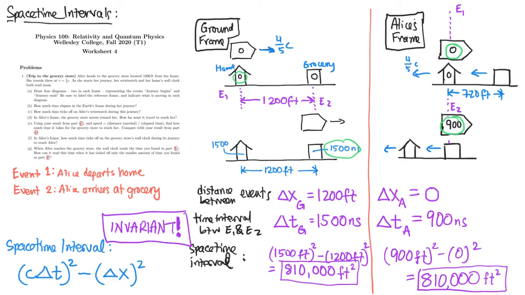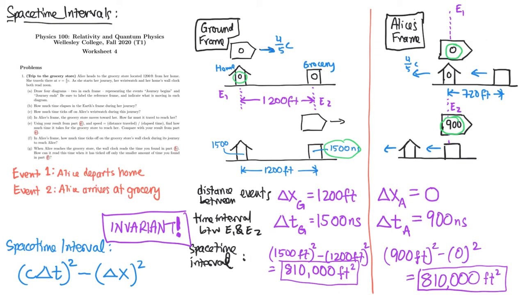Although Alice and the ground frame disagree on the distance between the events, and they disagree on the time interval between the events, they somehow do agree on this quantity, the space-time interval. So why is that? How can that be?